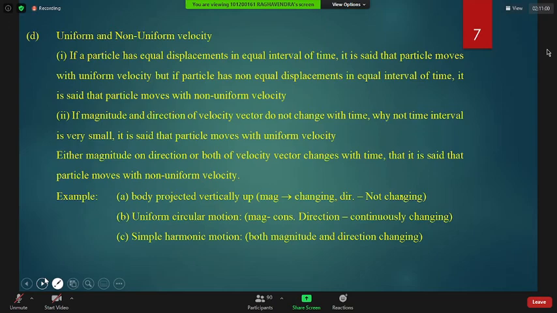Sir, are there graphs for uniform and non-uniform motion in this unit, sir? That will be a new unit I will be teaching you later on. Okay, sir. Clear? So all of you have noted, taken a screenshot, and understood also. May I move to the next slide? Yes, sir. Okay. Now there will be problems on this.